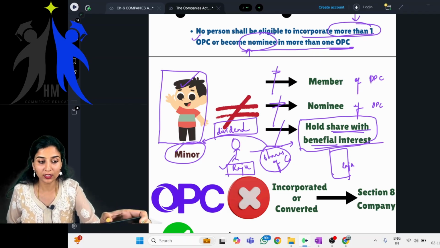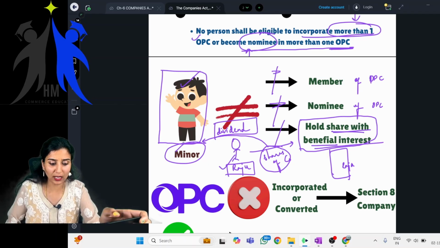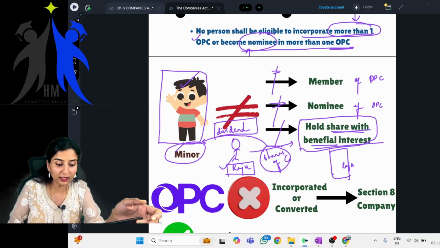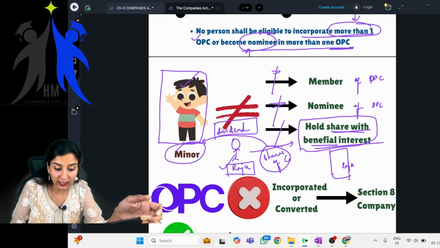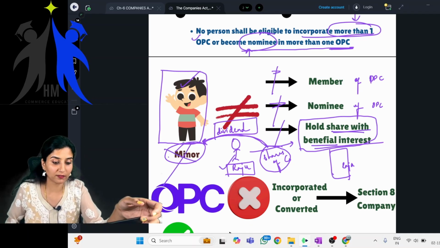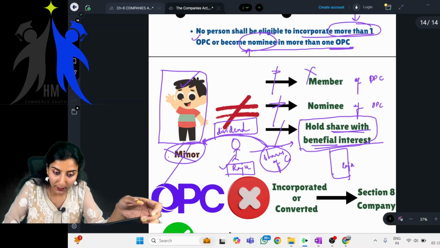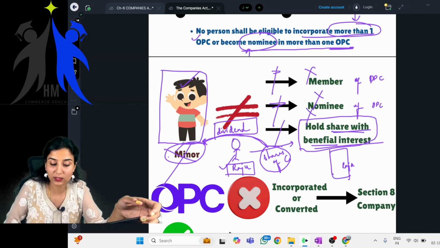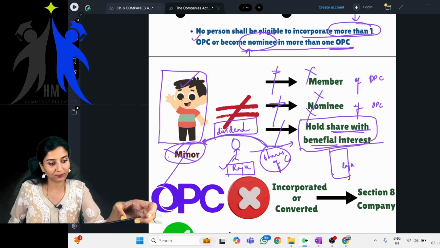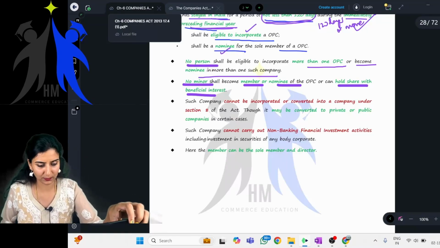Now you understood? Yes, ma'am. So Raju is the actual owner, and this minor's beneficial interest is whatever benefits arise from these shares. Can a minor hold share with beneficial interest? No. So he cannot become a member, he cannot become a nominee, he cannot hold shares with beneficial interest. Clear? Very simple. Yes, ma'am.